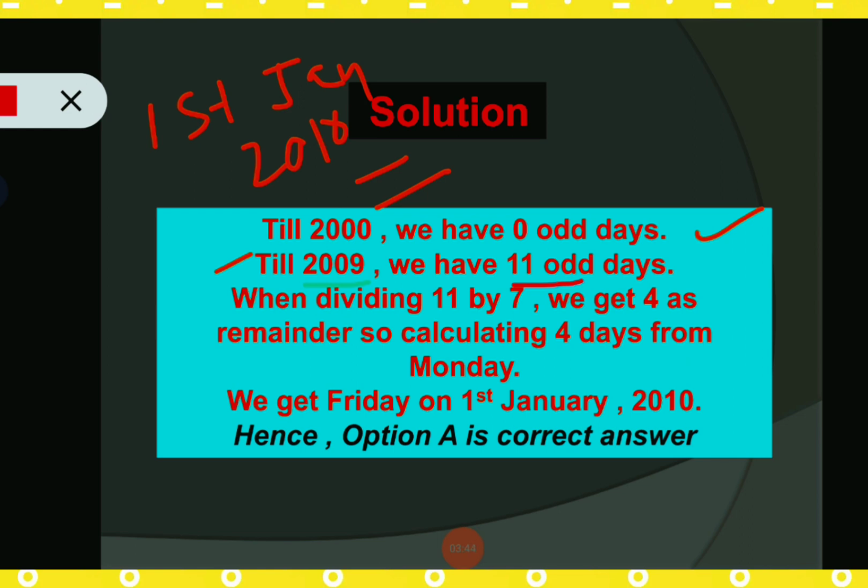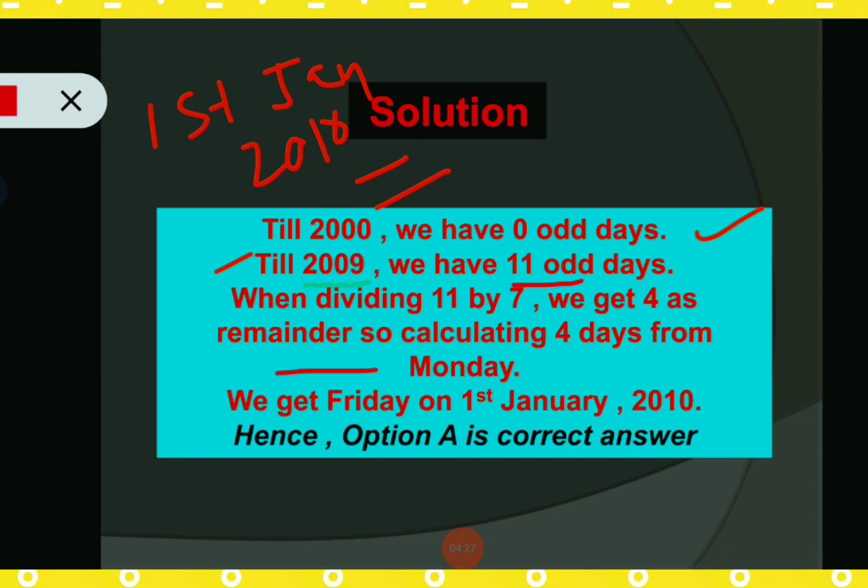Okay, so up to 2000 we have 0 odd days, and until 2009, 9 years have 11 odd days because every ordinary year has one odd day and every leap year has two odd days. So that's why for 9 years from 2000 to 2009 we have 11 odd days. Okay, so when 11 odd days is divided by 7, we get 4 as remainder.